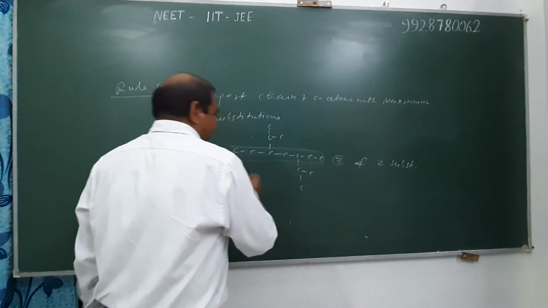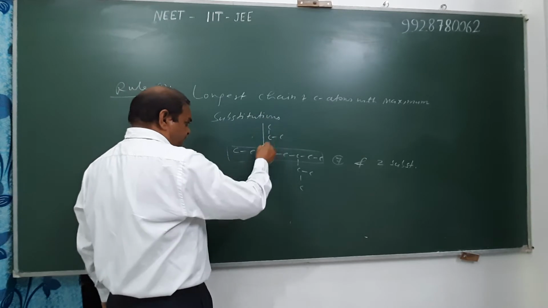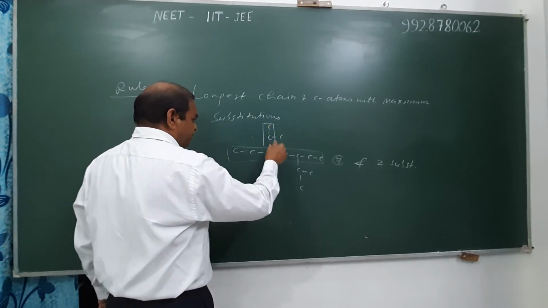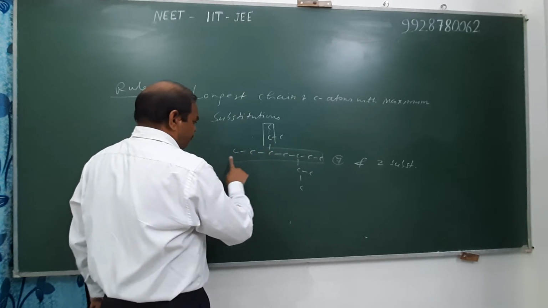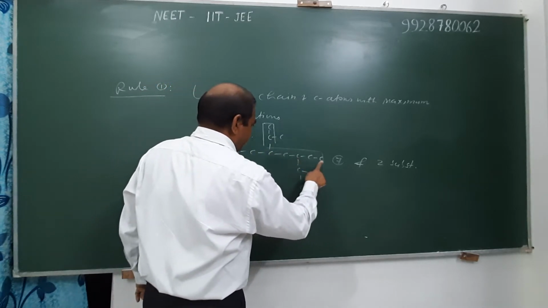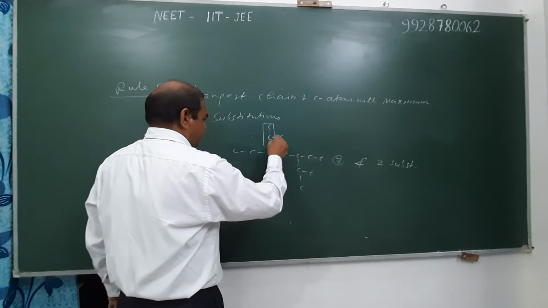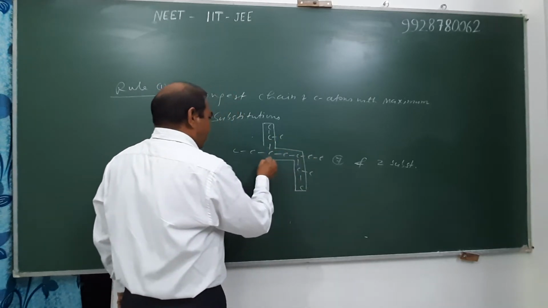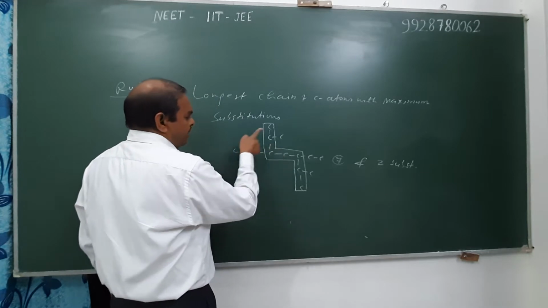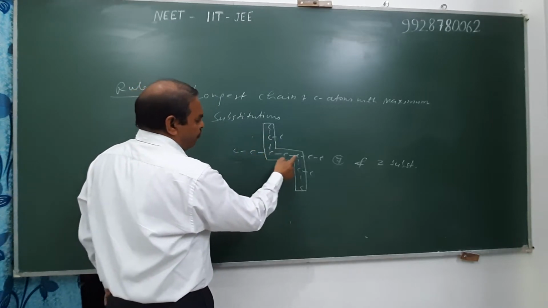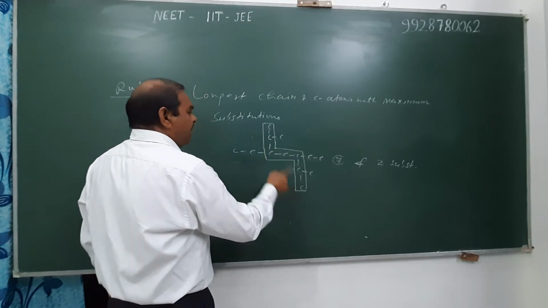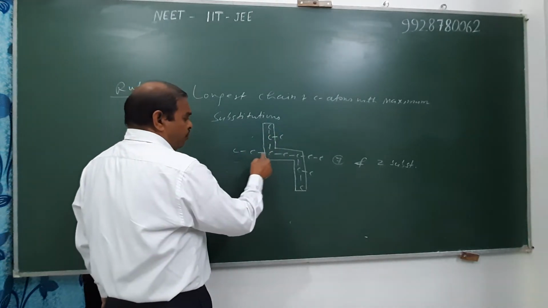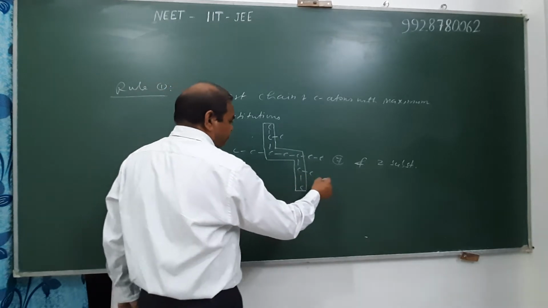If we select this longest chain, then it also contains 7 carbon atoms, 1, 2, 3, 4, 5, 6, 7, and the number of side chains or substituents is 4: 1, 2, 3 and 4.